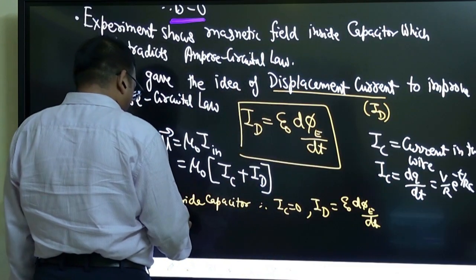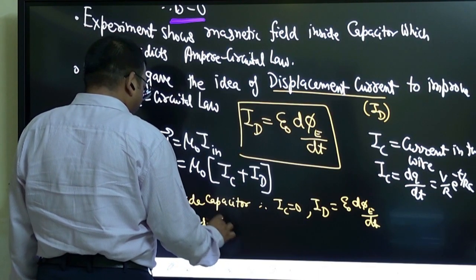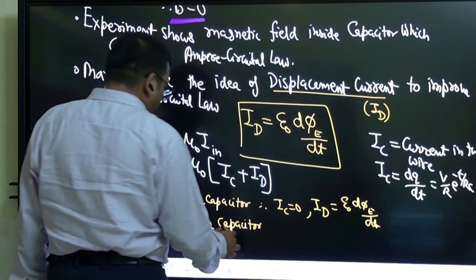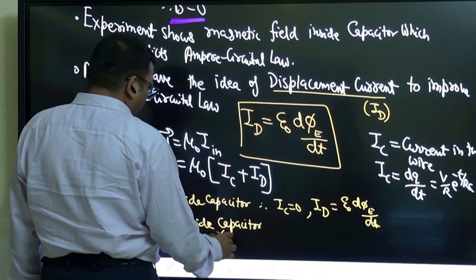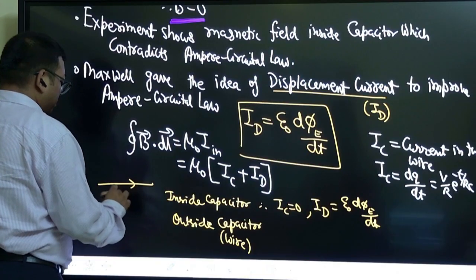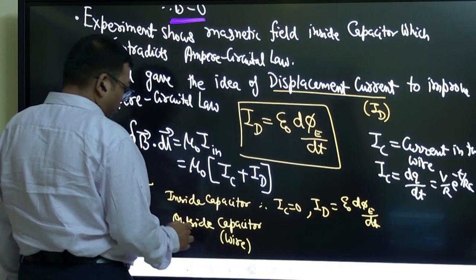And outside capacitor, what does outside capacitor mean? Outside capacitor means outside wire, like this, or you can say near the wire. That will be a better term.